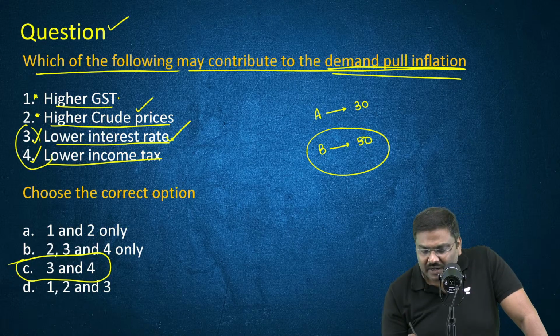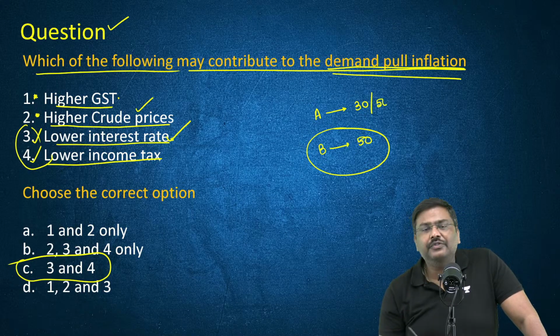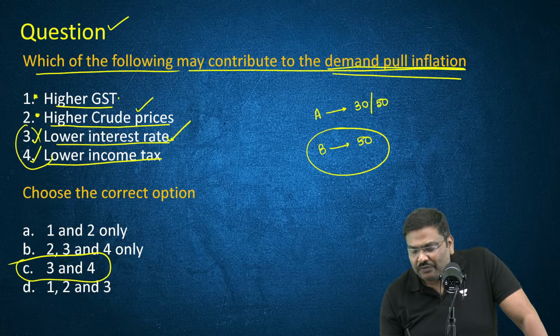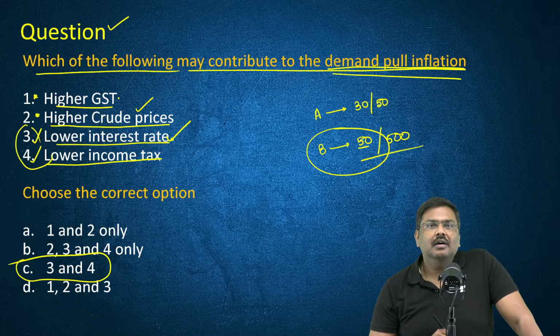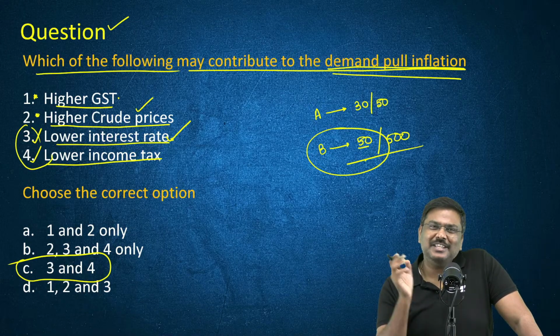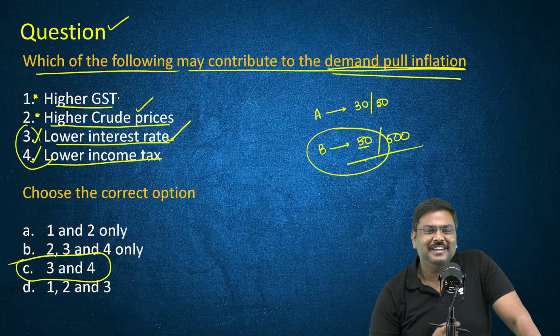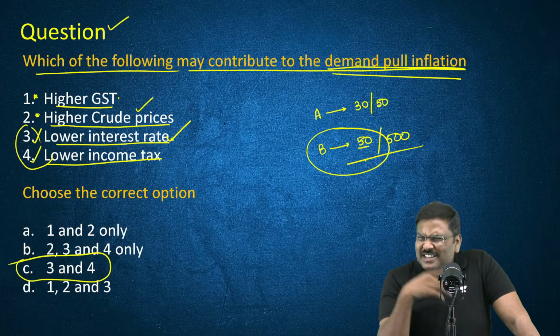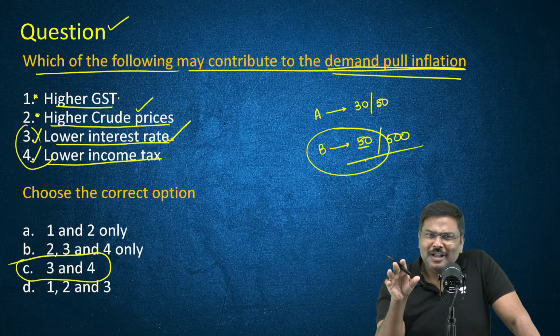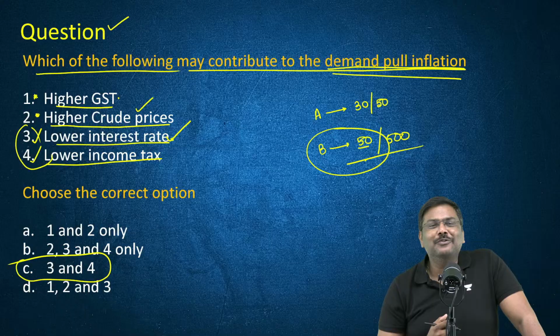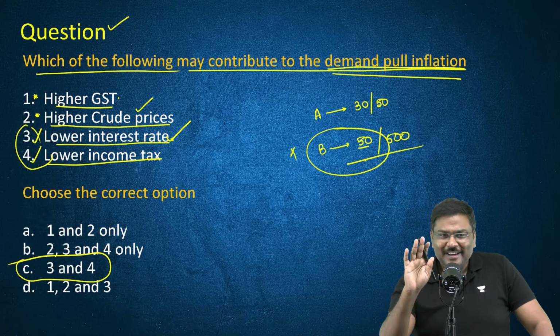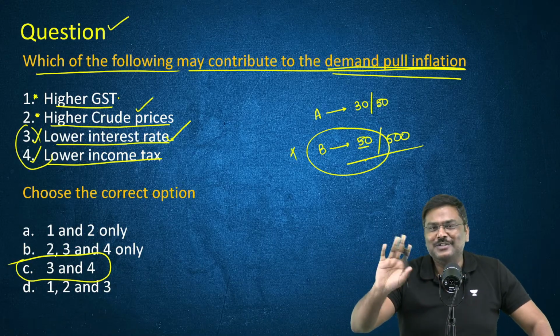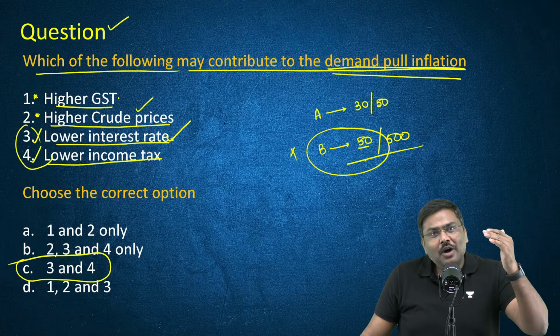That is the reason. What if I say A has scored 30 out of 50, B has scored 50 out of 500? Some of you will say, sir, it looks like my GS paper 1 and GS paper 2 marks. I know some of you will simply say, out of 500, I got 50. Don't worry about that. Just a joke on the sidelines. Don't take it seriously.